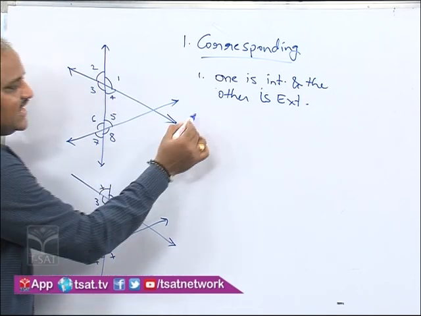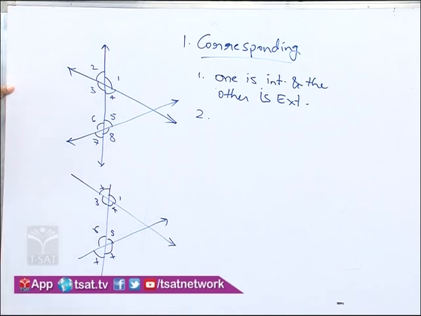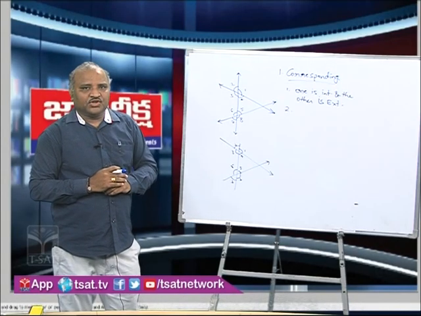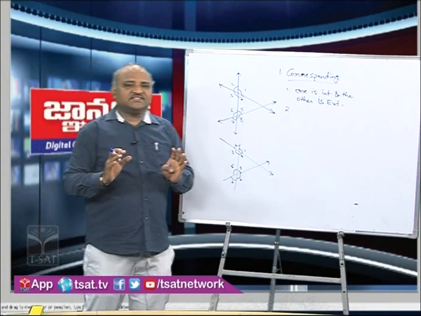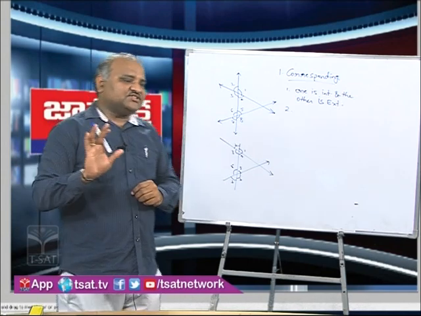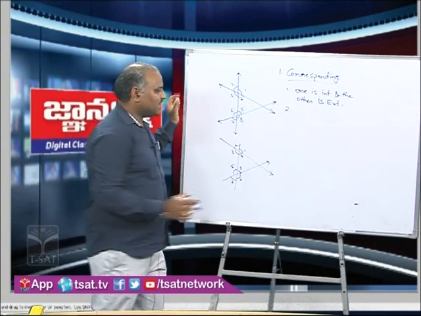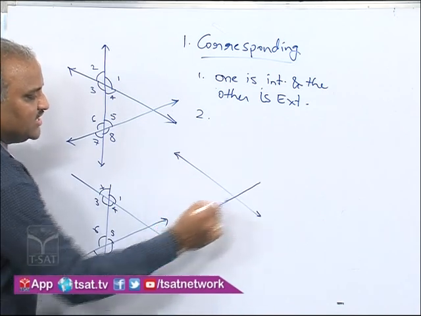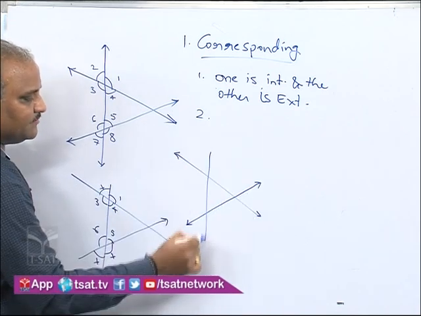Let us take the second condition. The second condition is, they must be on the same side of the transversal. Two angles to be treated as corresponding angles must be on the same side of the transversal. Angle 1 is on the right side of the transversal.